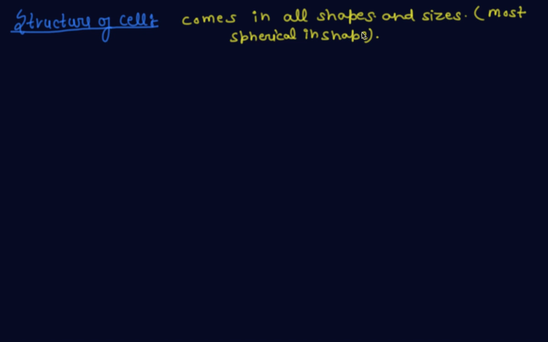Some cells of various other shapes are also found, but most of the cells are spherical.